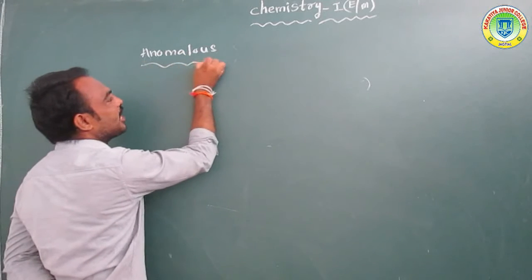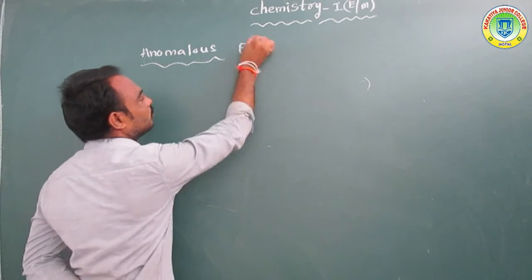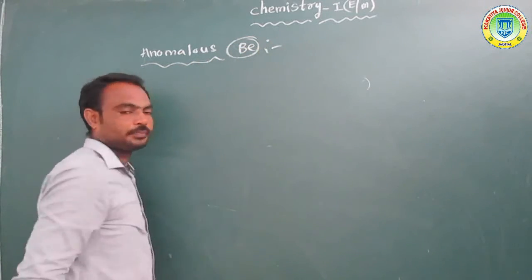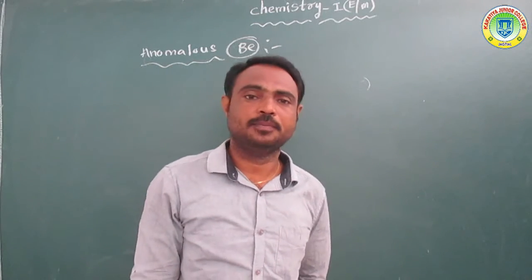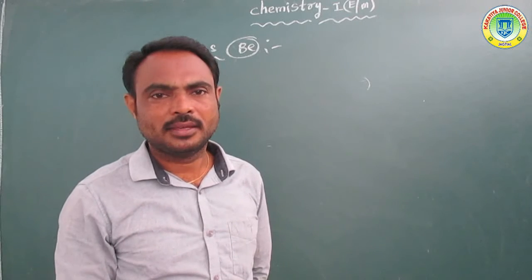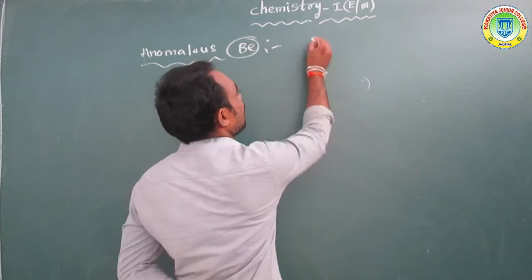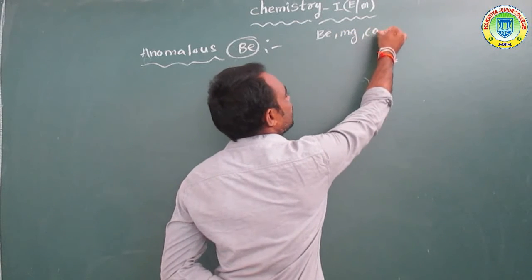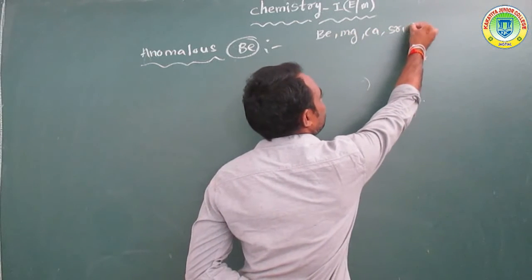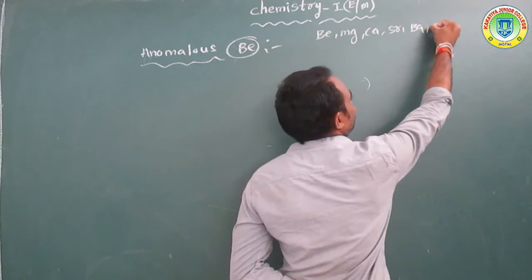Anomalous behavior of beryllium. So what are the alkaline earth metals? Beryllium, magnesium, calcium, strontium, barium, radium.